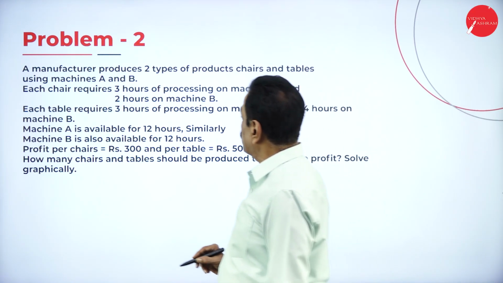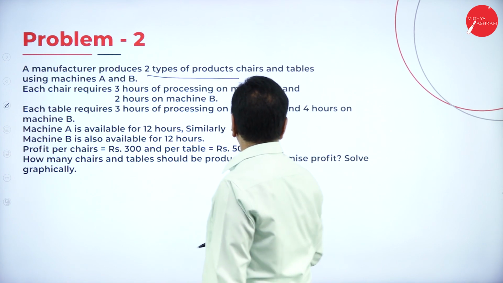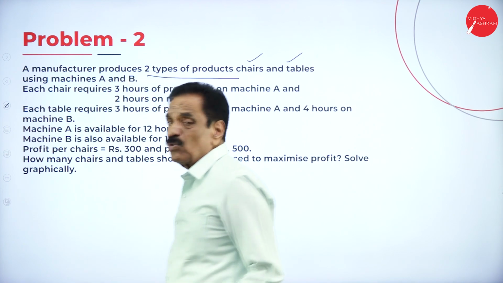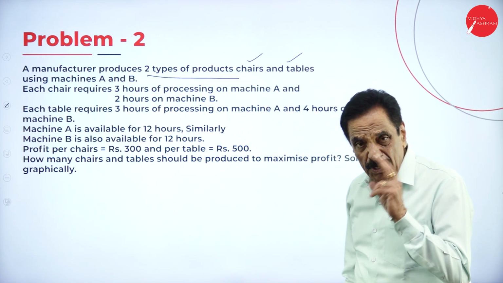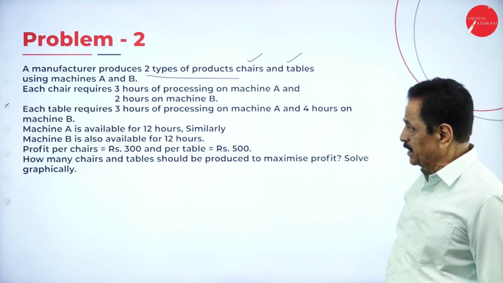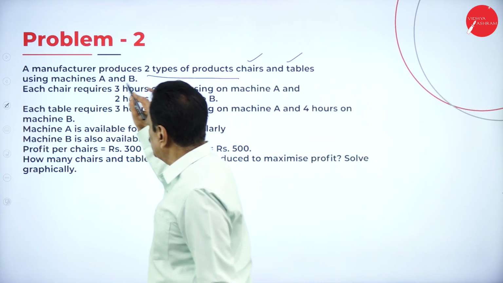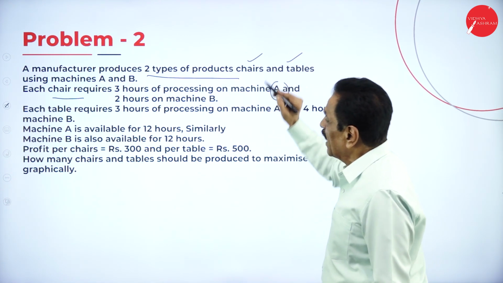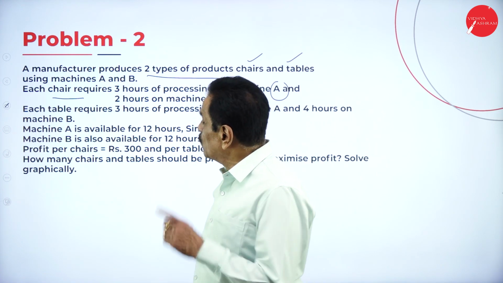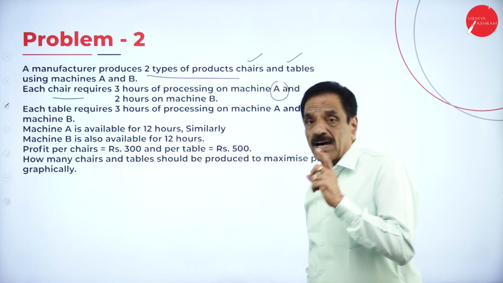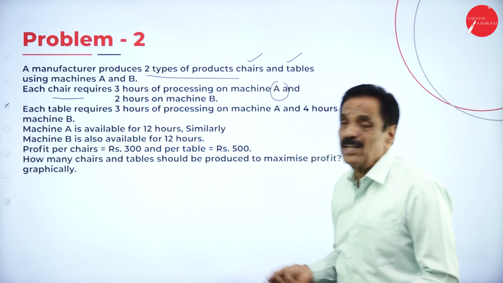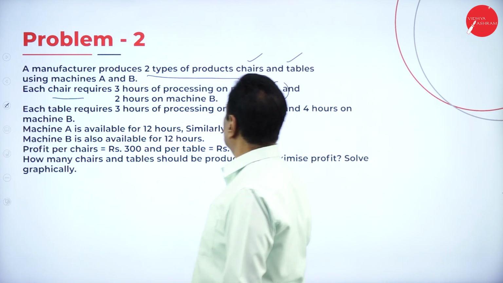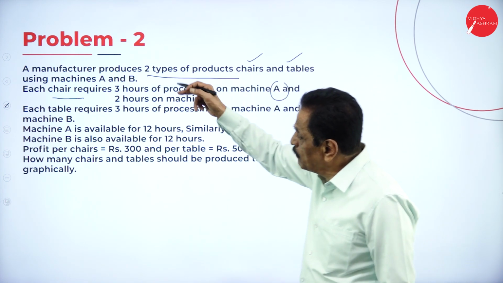A manufacturer produces two types of product, chairs and tables, using machine A and machine B. Each chair requires 3 hours of processing on machine A and 2 hours on machine B. So to manufacture a chair, we require 3 hours of machine A and 2 hours of machine B. Each table requires 3 hours on machine A and 4 hours on machine B.